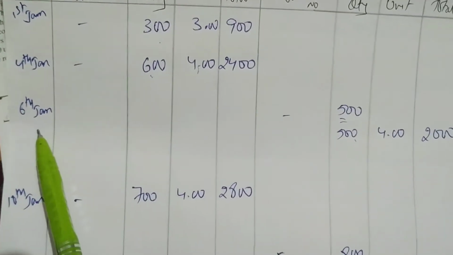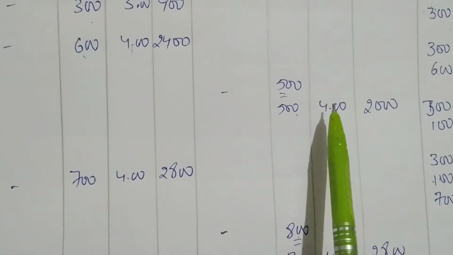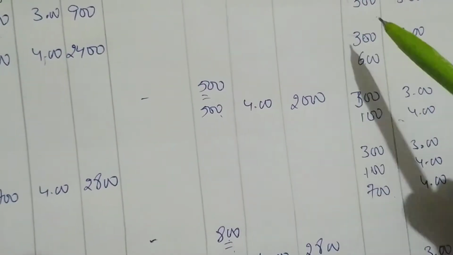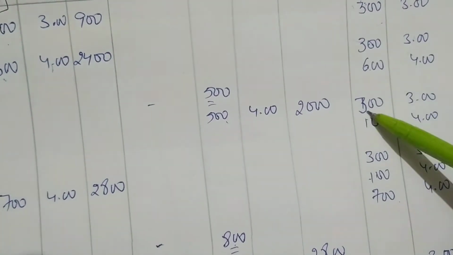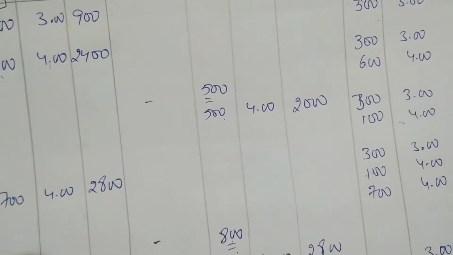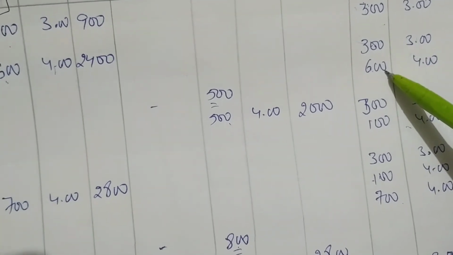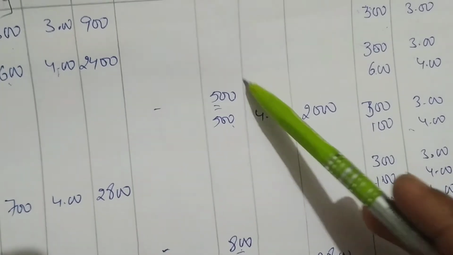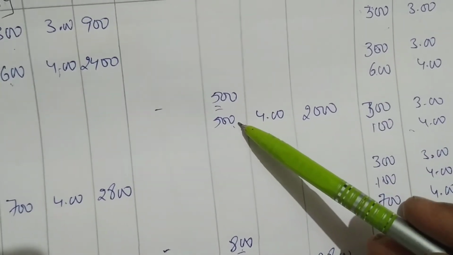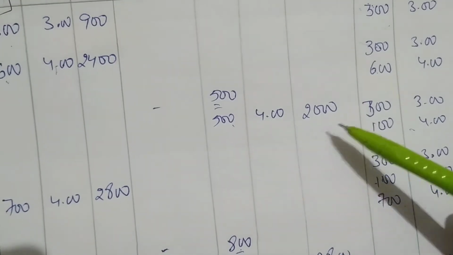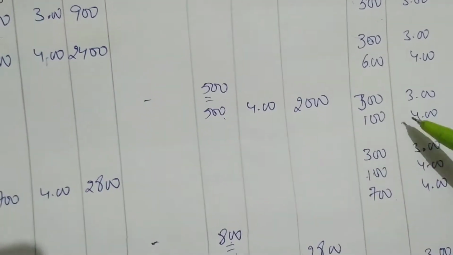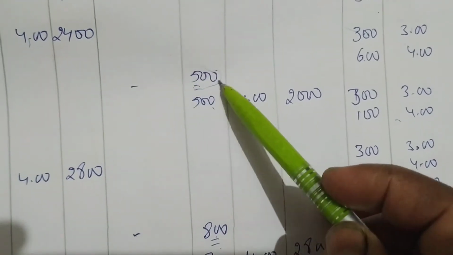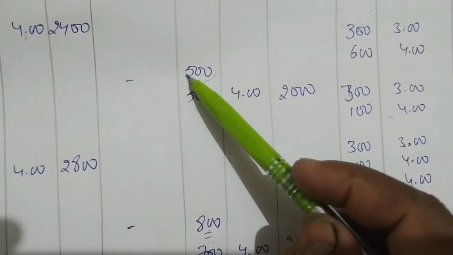The next date is what? 6th January. You have purchased 500 units with rupees 4, so you are having 2000 here. So the balance first, this 300 you have tried here: 300 with rupees 3, 900. Then from 600 you have issued 500. How much is left over? 100. You can easily issue from 600. So with 4 rupees, 400. Don't get confused. This I am writing just to let us understand how much we are issuing.